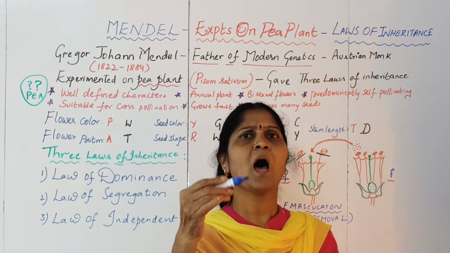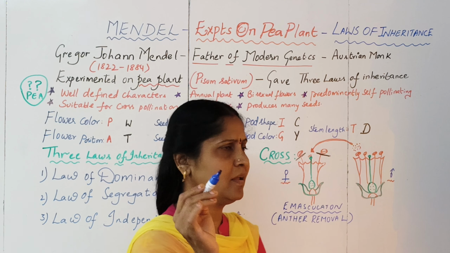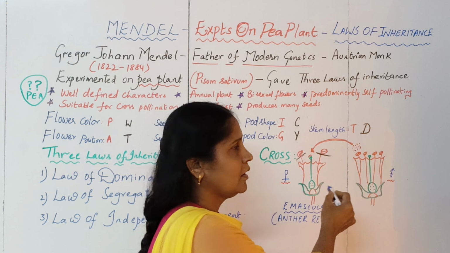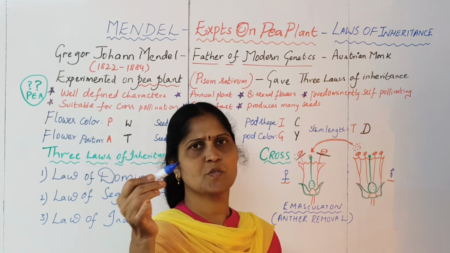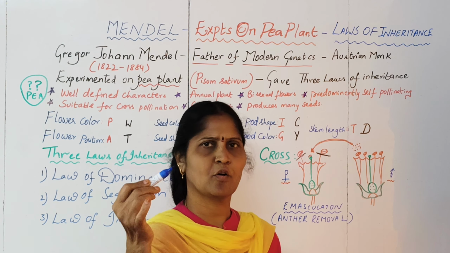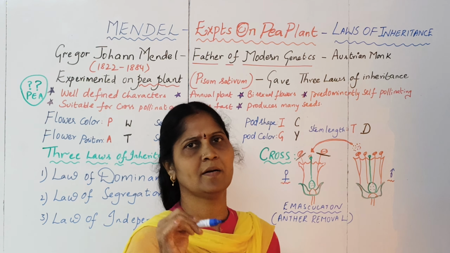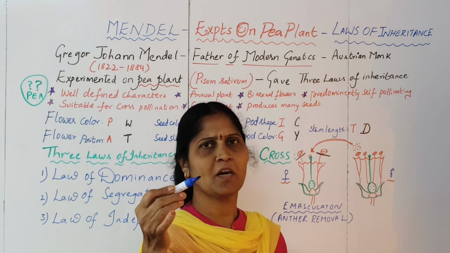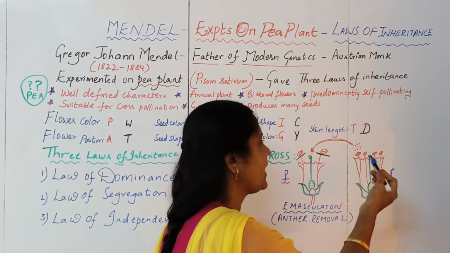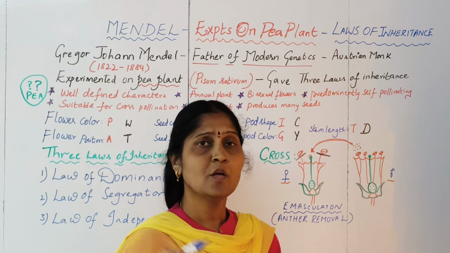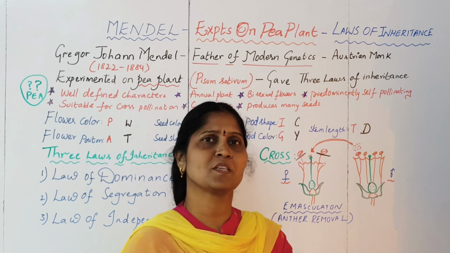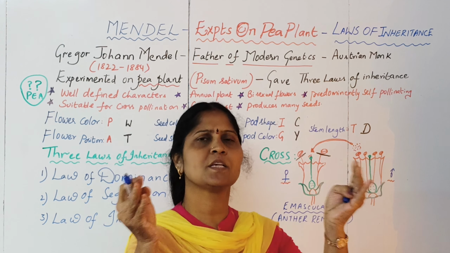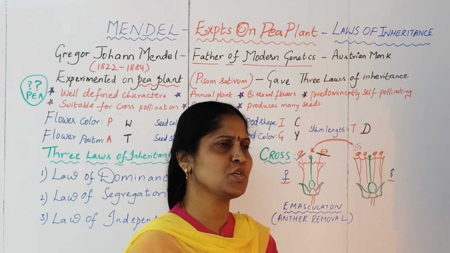Now in the plants, how does crossing occur? In order to understand that, just see this. Let us suppose Mendel is performing a cross between two pea plants. Let us imagine that one plant he will call a female plant, another pea plant he calls a male plant. So what is the procedure whenever you have to do crossing between plants?